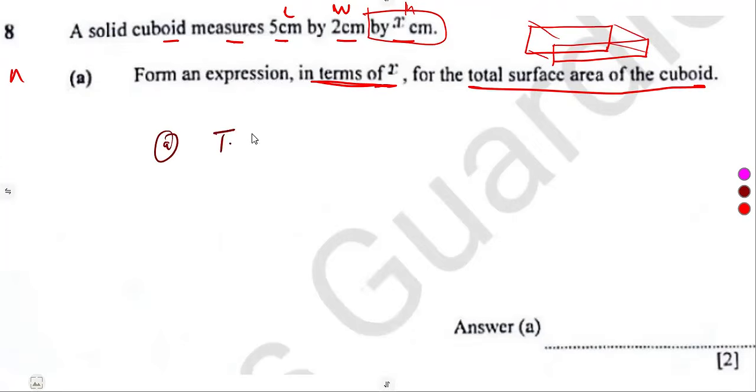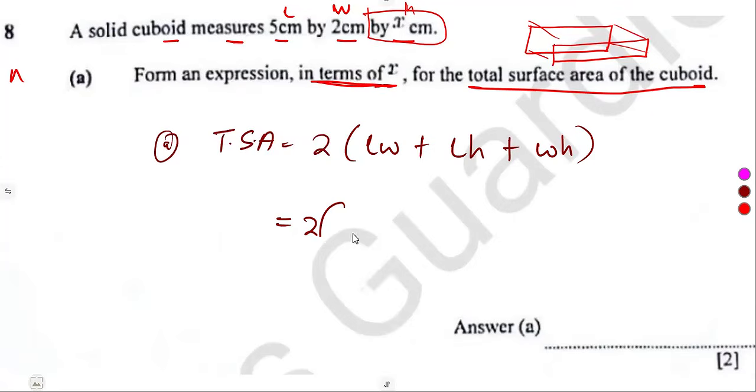So the question is, how do you calculate the total surface? We've got formulas, guys. 2 times length times width. So you can multiply the length to the width, the length to the height, plus the width and the height, or the height and the width. So that's it. So it was just going to substitute 2 into the length. Remember I said length is 5.